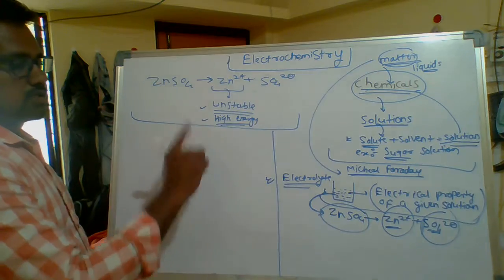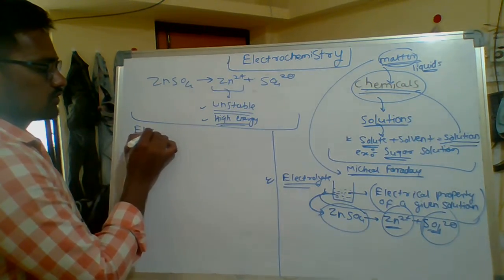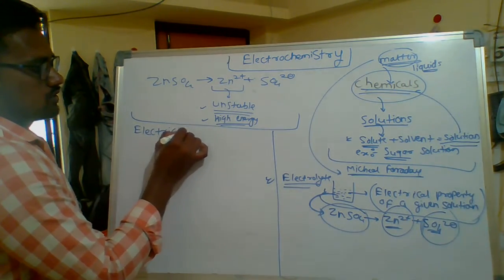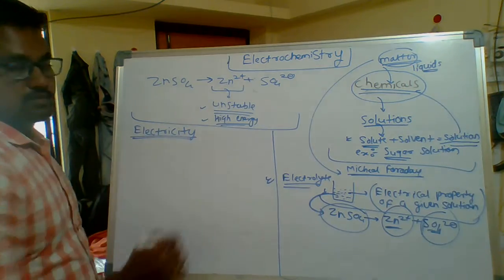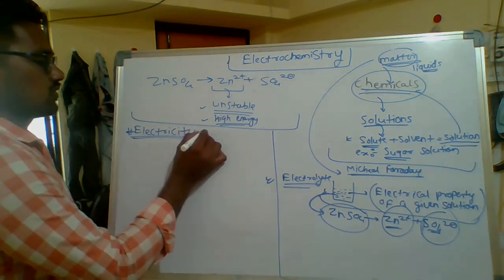First of all, you should know how electricity is generated. This is the concept.